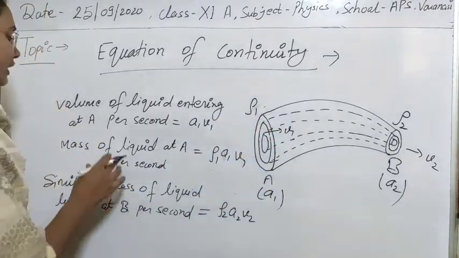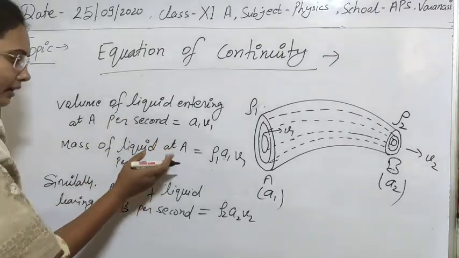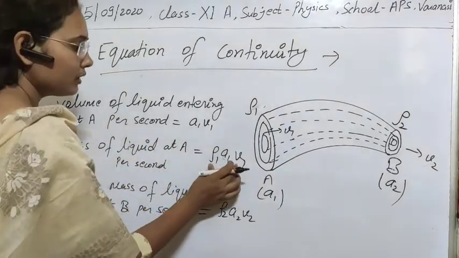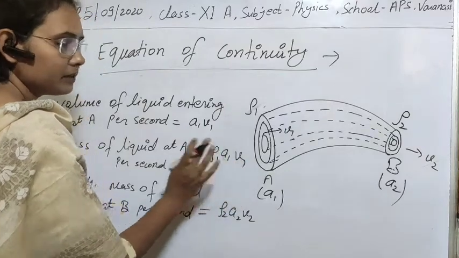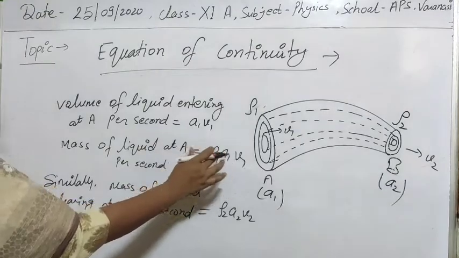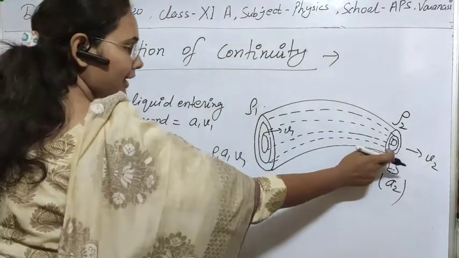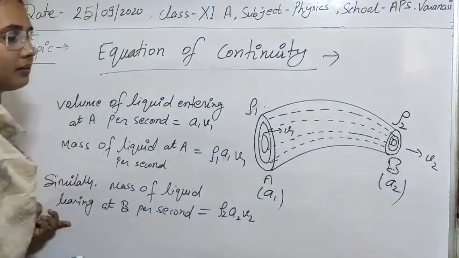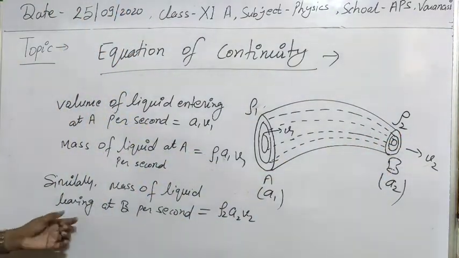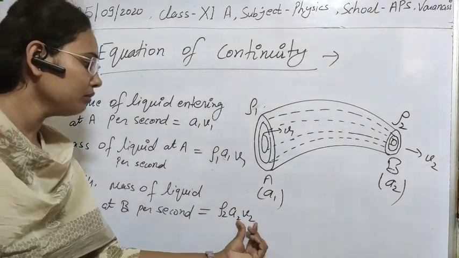Now, as we know the volume of liquid entering and the density of the fluid, we can easily calculate the mass of liquid entering at A per second. That will be ρ1 into A1 into v1. This is the mass of liquid entering at A per second. Similarly, we can calculate the mass of liquid leaving at B per second. That will be simply ρ2 A2 into v2.